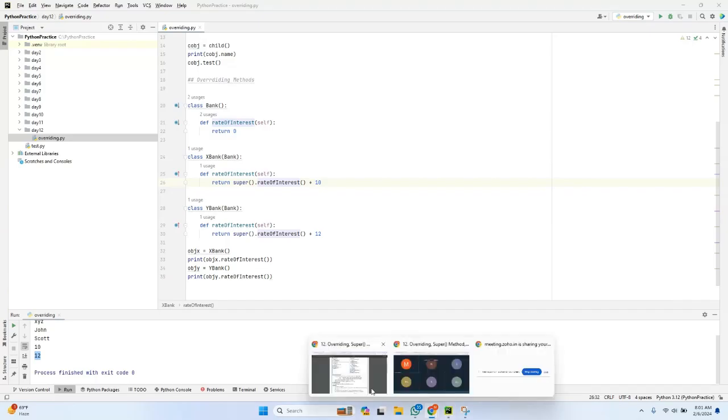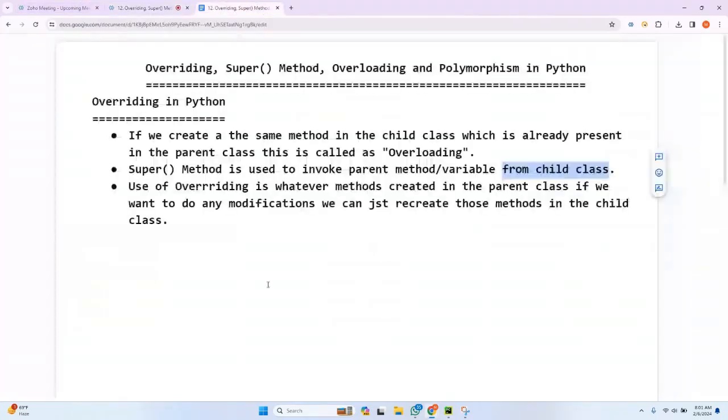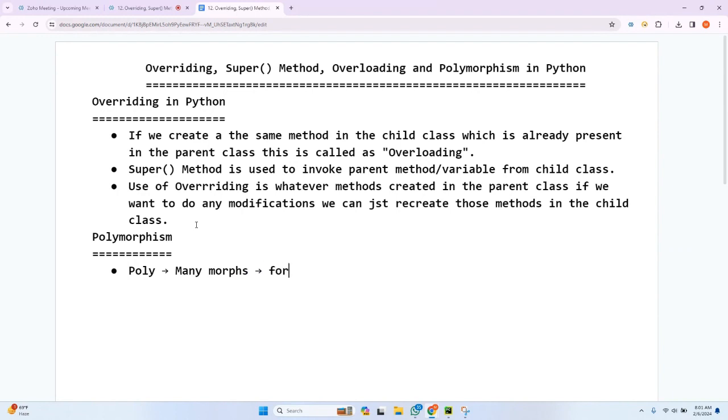Right. Let me go for another important concept: polymorphism. Very important. So polymorphism. When I say polymorphism, poly means many. Morph means forms. So when I say polymorphism, that means many forms. Very, very important. So how can we know that a particular thing can have many forms?